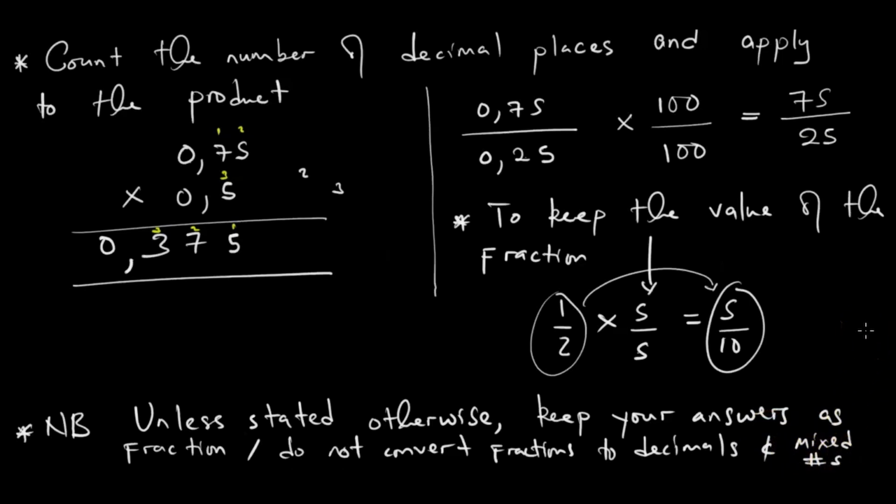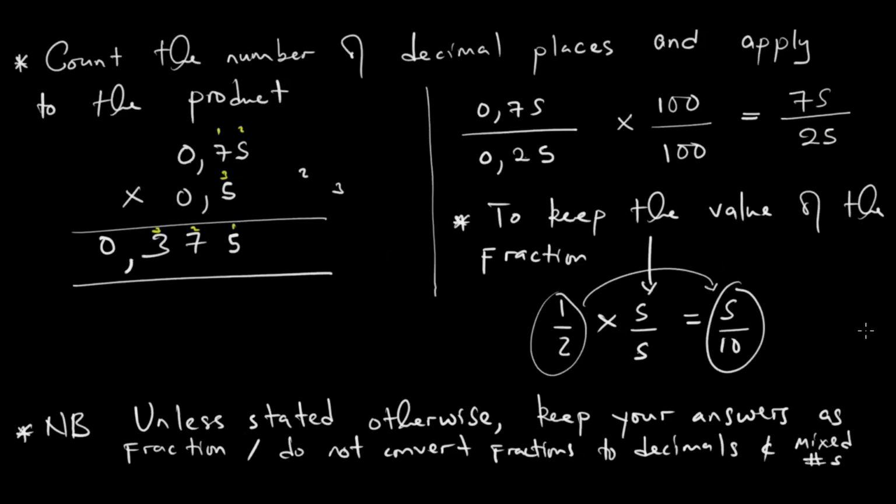So if you are not told in what form we want our answer, please just keep it as a fraction. Even if it is an improper fraction, it doesn't matter. Do not be eager to convert, especially to decimal. That is very dangerous, because there are two consequences. The first consequence, you make your answer in most cases an approximate answer instead of an exact answer. Then number two, it is prone to errors. You increase the probability of making mistakes. So keep your answers as fractions unless stated otherwise.